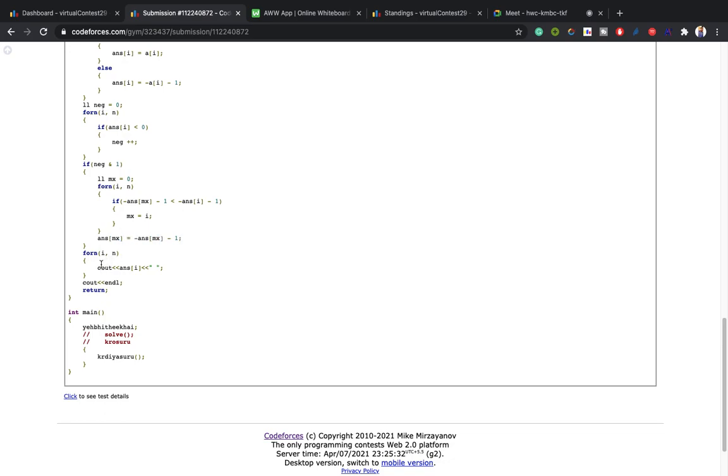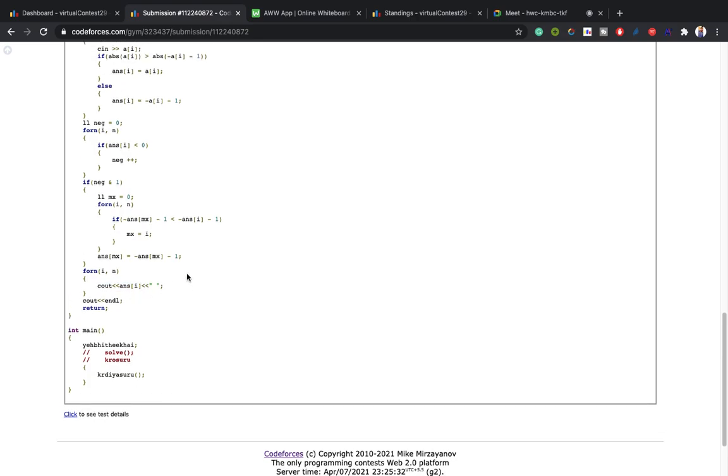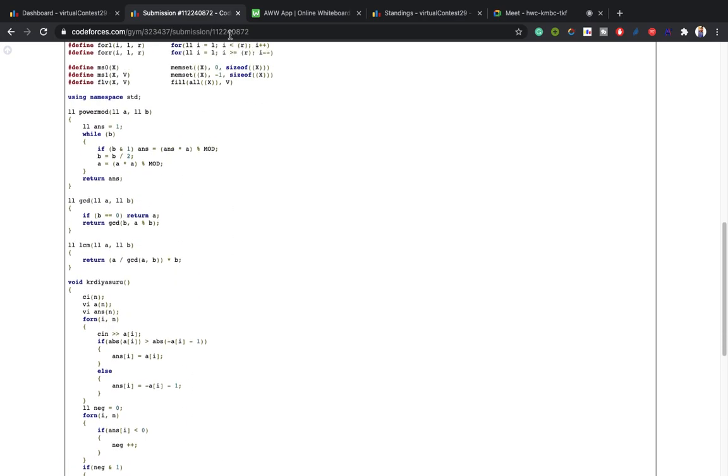So at last I am having an even count of negatives, and getting the maximum product. So this was problem C.